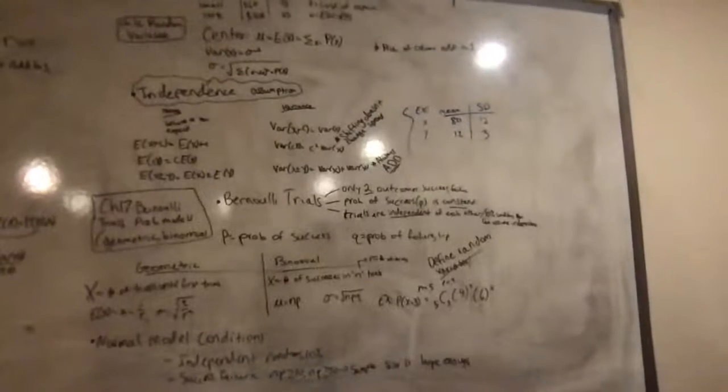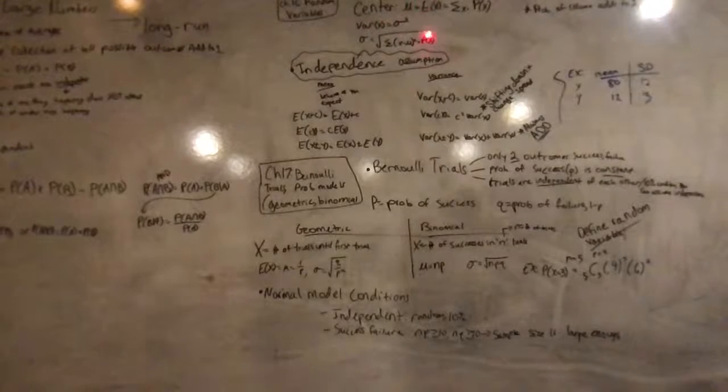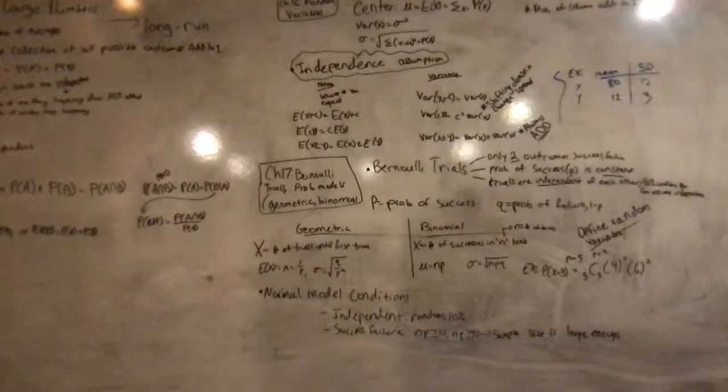Okay, now on to Chapter 16, random variables. So, the center of the normal model is the mean, which is also the expected value. And to find that, you can look at this table here.